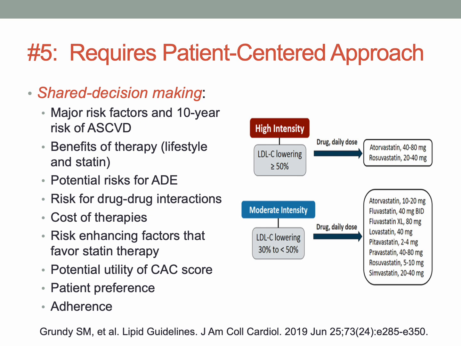We may discuss the potential risks for adverse drug interactions. We're going to look for drug-drug interactions. We'll talk about the cost of therapy. We're going to look at other risk-enhancing factors in that particular patient that may favor statin therapy. We may use a coronary artery calcium score. We're going to go with patient preference, and we want to set that patient up for success.